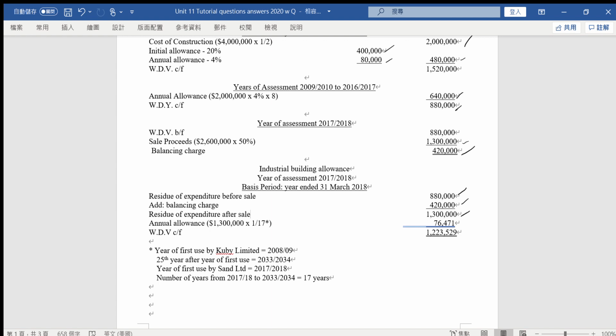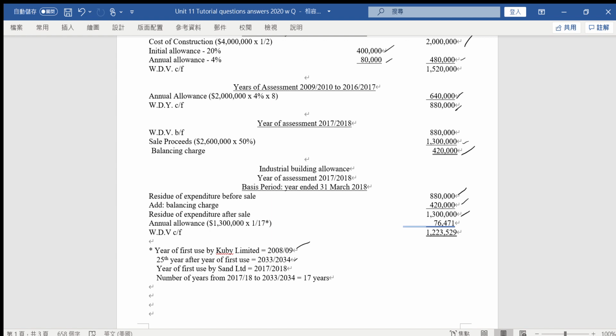But how much AA can be claimed by Sand? Now we need to work out how many years remain for the new owner to claim the AA. Because the building started being used by Kubi in 2008-09, we count 25 years later, and that will be 2033-34. That will be the last year that AA can be claimed.